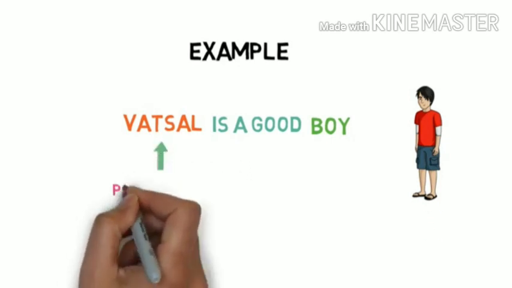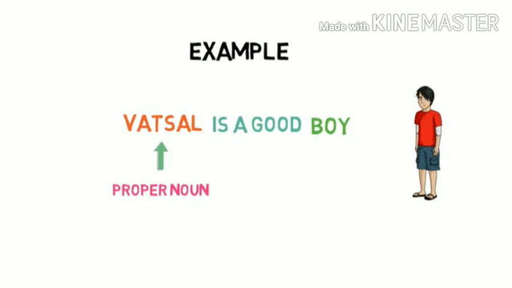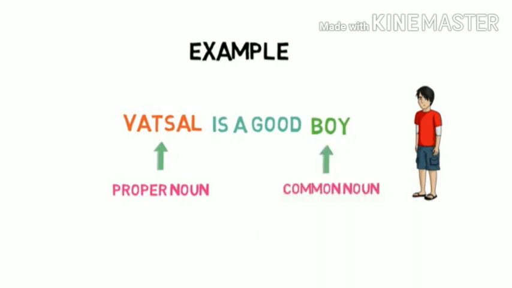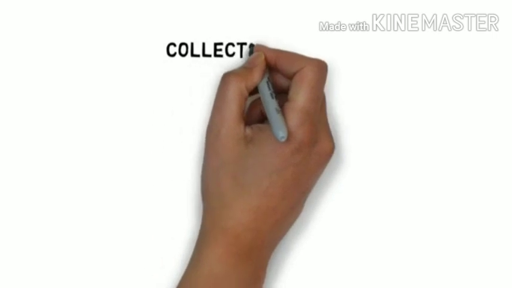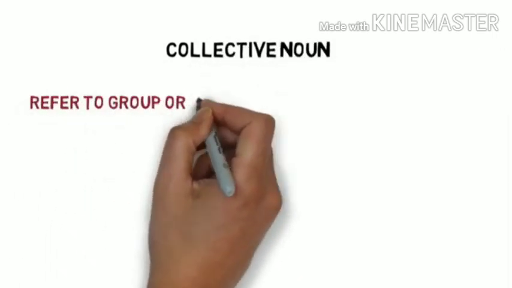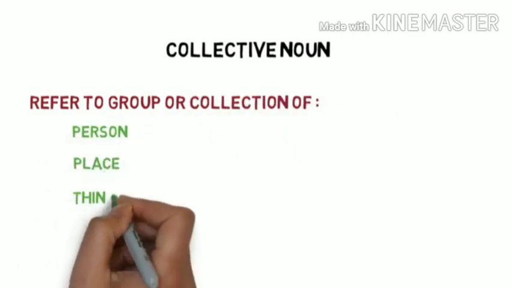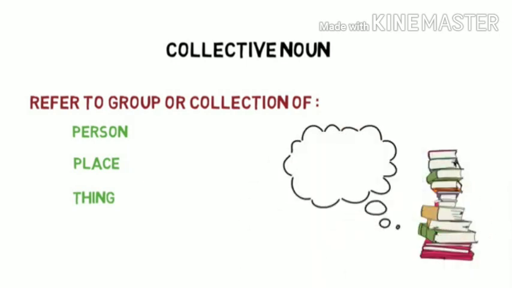Next, here we say boy. Boy is a general name for any boy. That's why boy is an example of a common noun. Then we discussed collective nouns, which refer to groups or collections of persons, places, things. Example, bunch of books. Understood? If you want more information, just go to the previous video.